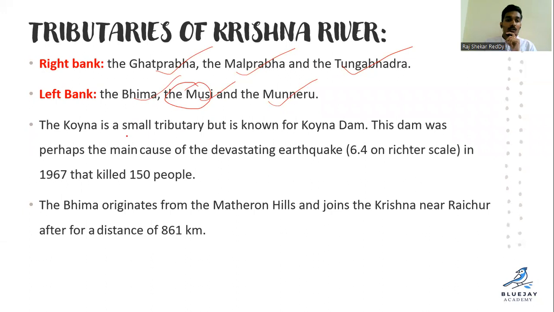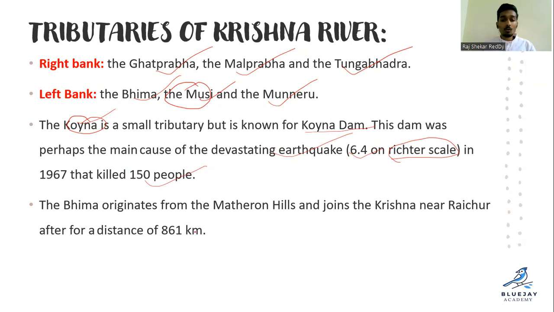Koyna is the smallest tributary, but it is known for the Koyna Dam, right? This dam was perhaps the main cause of the devastating earthquake, measured on the Richter scale at almost 6.4. It is very high, and in 1960 almost 50 people were killed. More than 50 on record. They are recorded as 50 only, maybe 150, right?